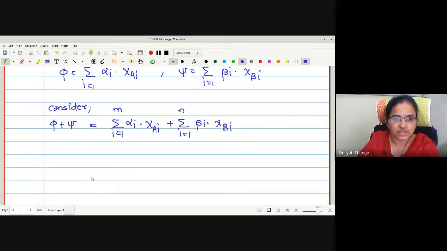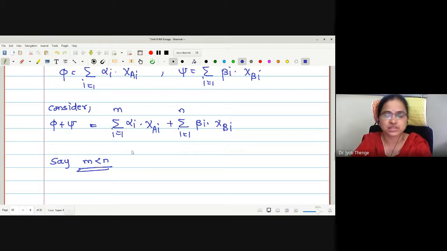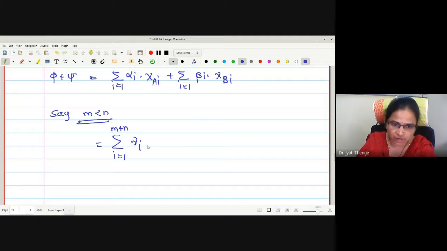For the sake of convenience, I am going to take, say, m is less than n. That is, n is bigger, m is the smaller number. Now if I want to add both the terms, I will define this as equal to the summation of gamma_i, i running from 1 to m plus n, into chi of C_i.